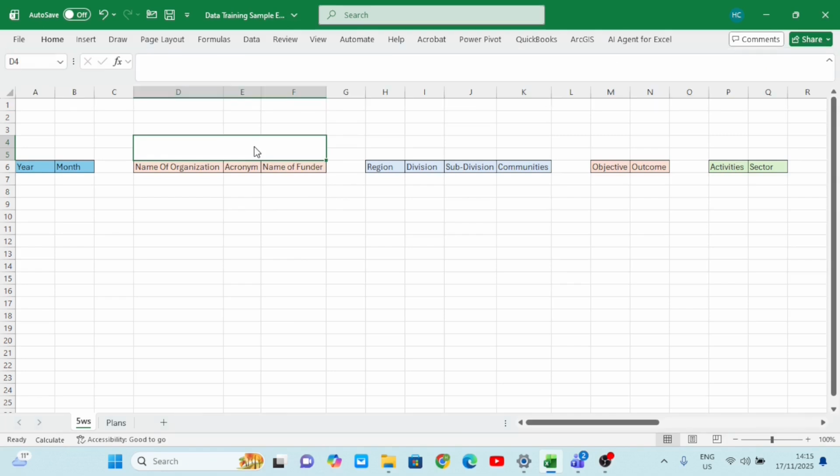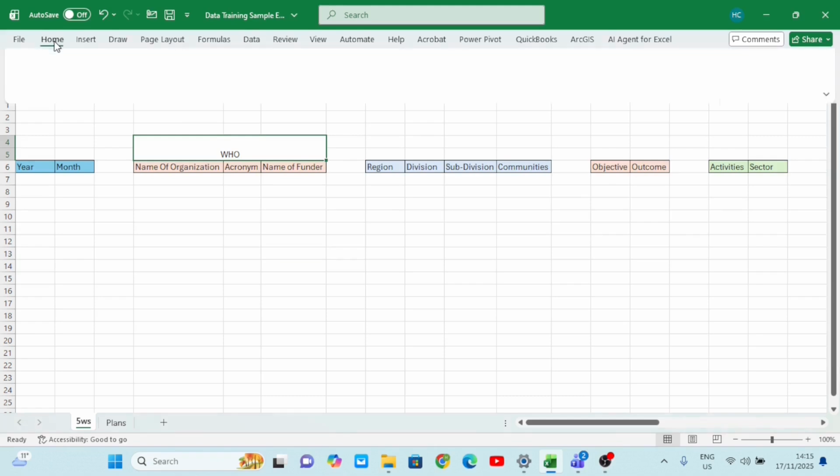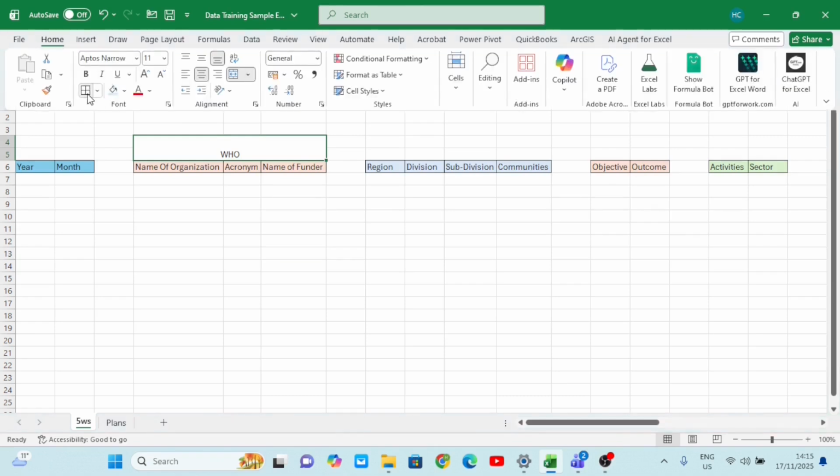I'm saying that I want to merge, and then whatever I'm writing should appear at the center. So merging here is important because it allows you to properly fit your text, like what we have done now. And you can do this in other projects or anywhere that you're using Excel. You must not do it here.